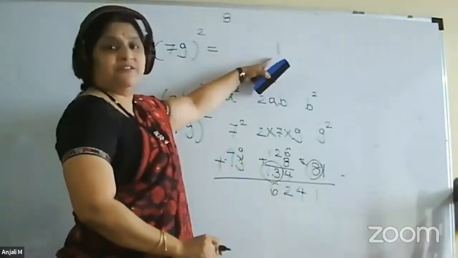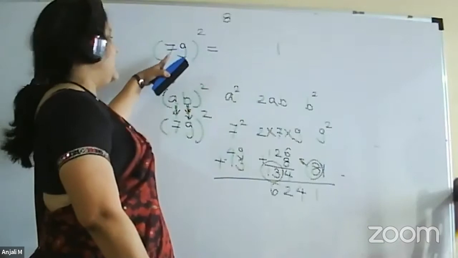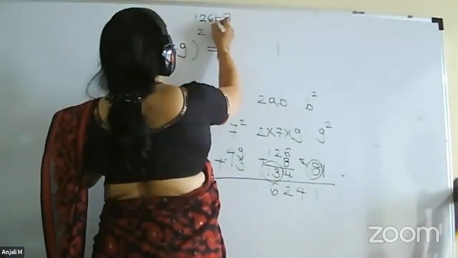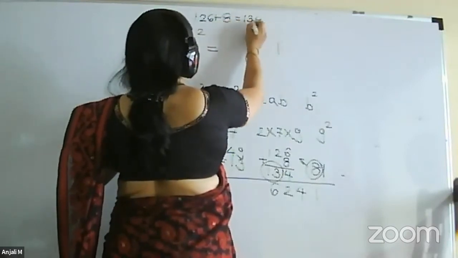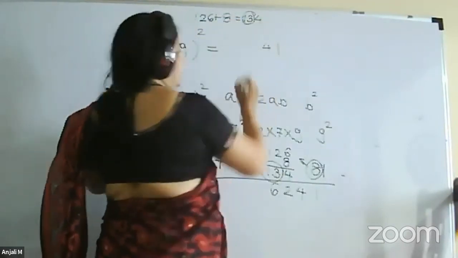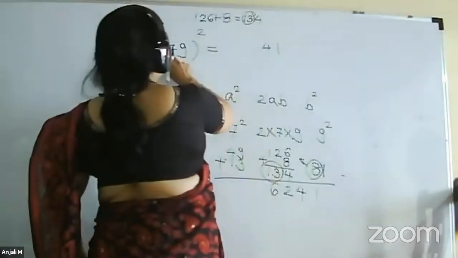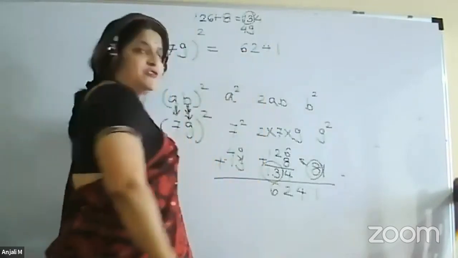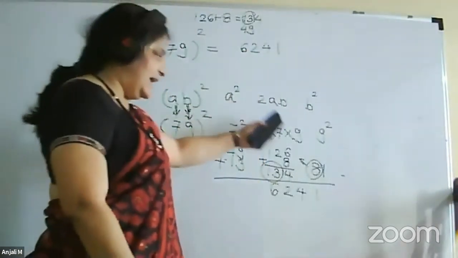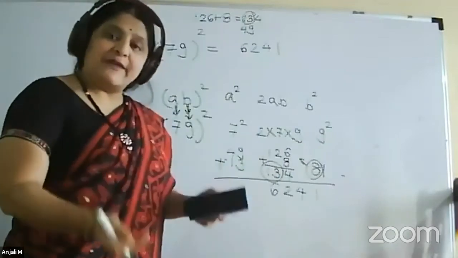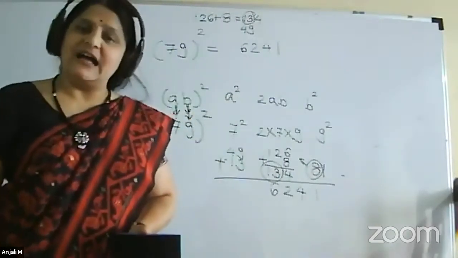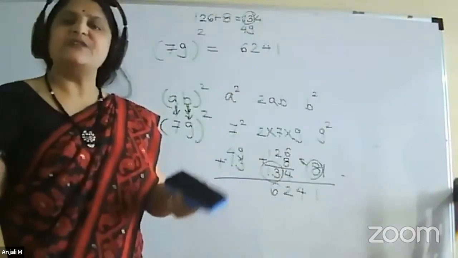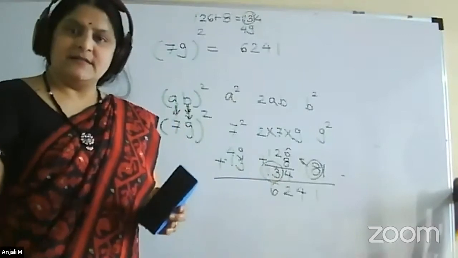9 square will be 81. 8 will be the carry. 9 into 7, 63. Into 2, 126. Plus 8, so 134. So again, 13 will be the carry. We will write down 4 here. And this 13 plus 7 square, that is 49. So you just get it as 6241. So either do it like this, but if you want to save time, directly try to write down the answer. But this is possible only when you do proper practice of doing the sums.